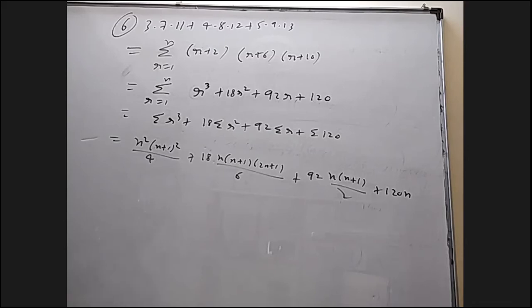By 4 is okay. 18 by 6 would have been something else. So I think obviously the answer is wrong.